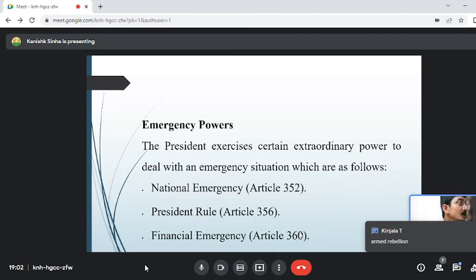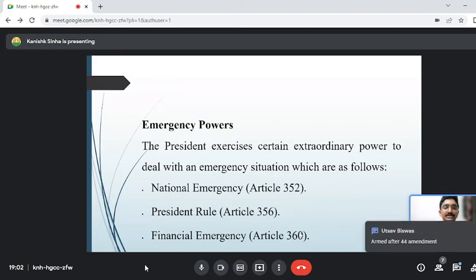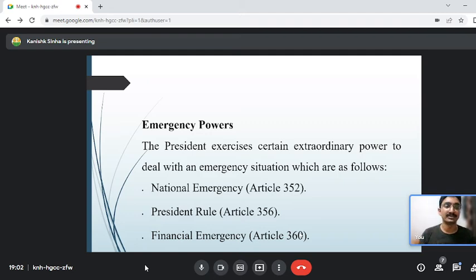Why did this come? Because in 1975, the then Prime Minister of India and then President imposed national emergency in India on the condition of, very good, armed with the 44th amendment. They said that we are having an external aggression and an internal aggression also, and therefore we are imposing emergency. This was substituted by the 44th amendment with armed rebellion.